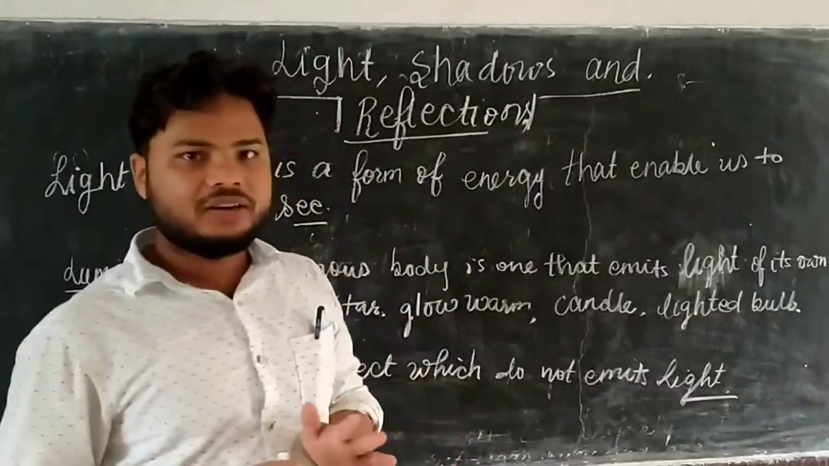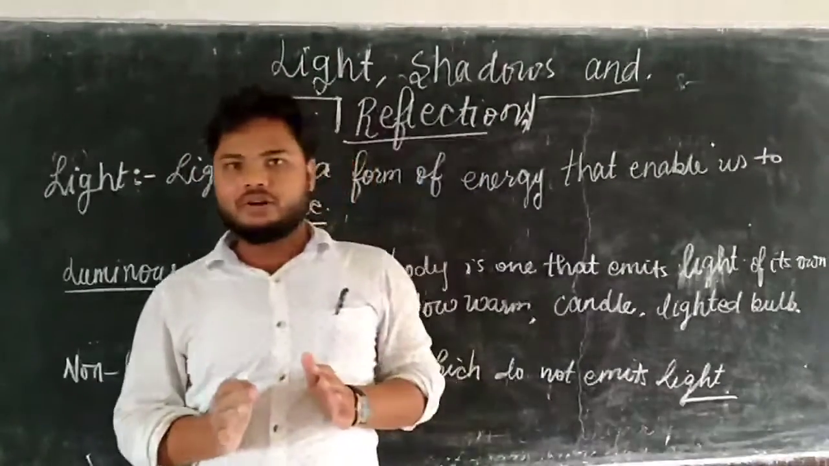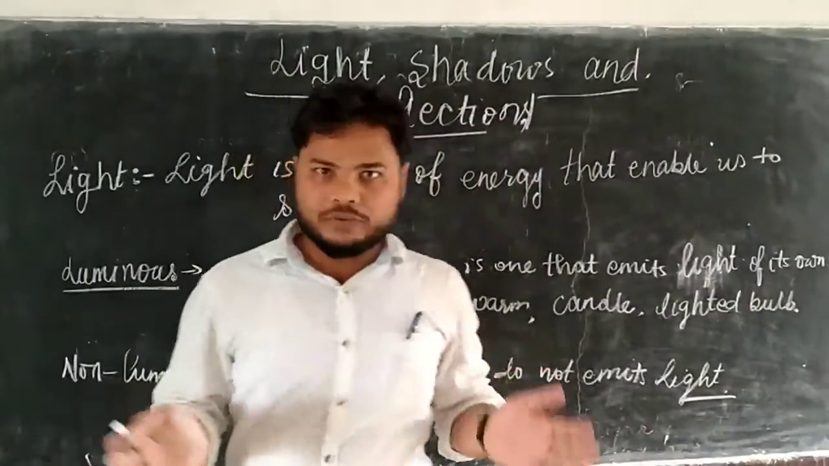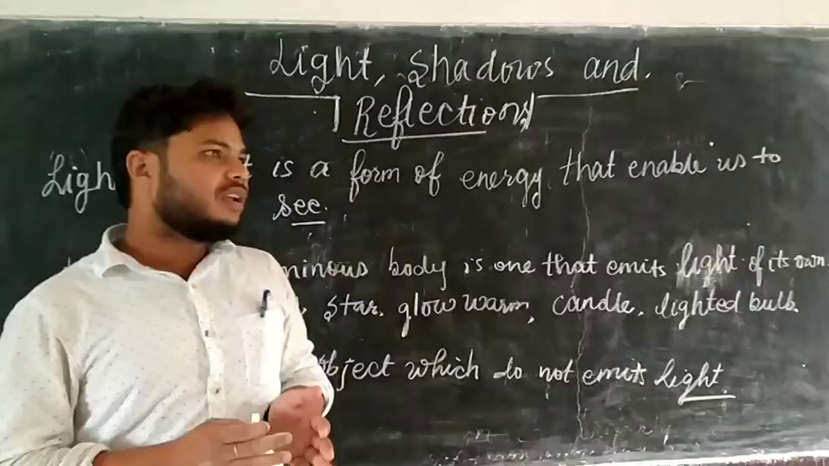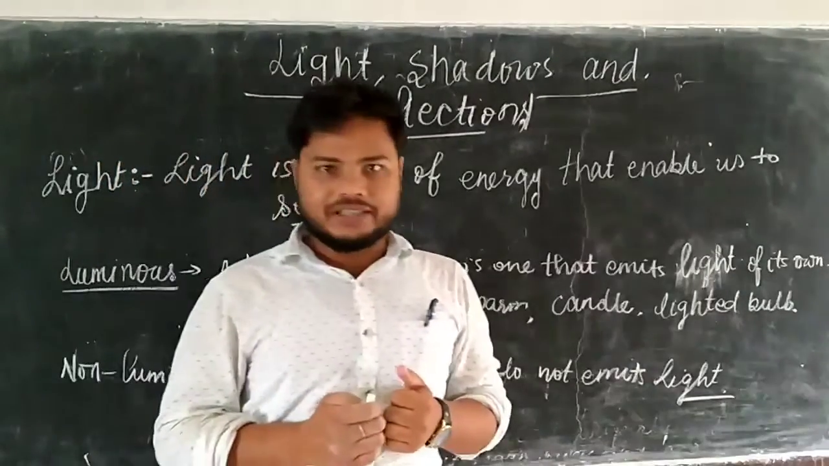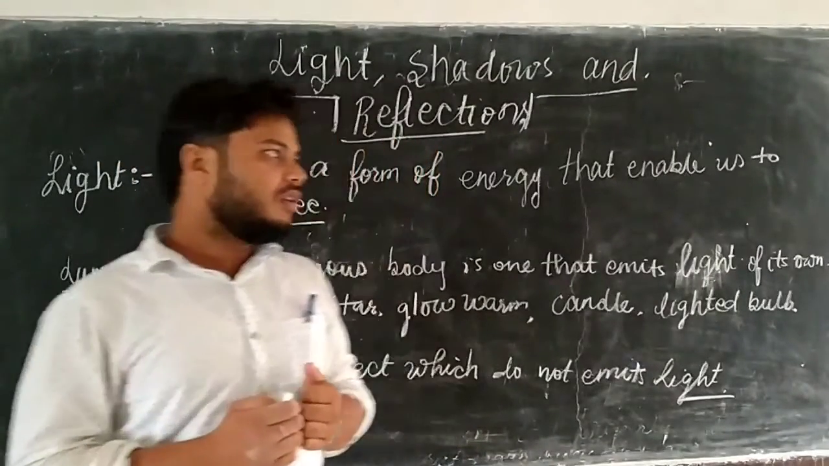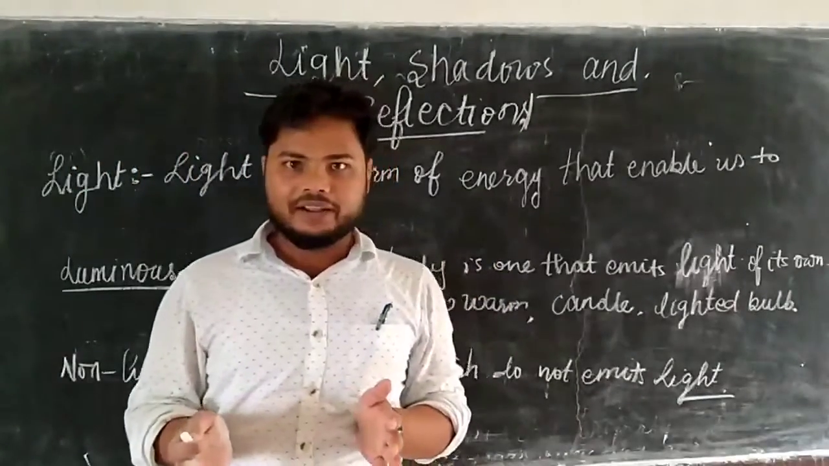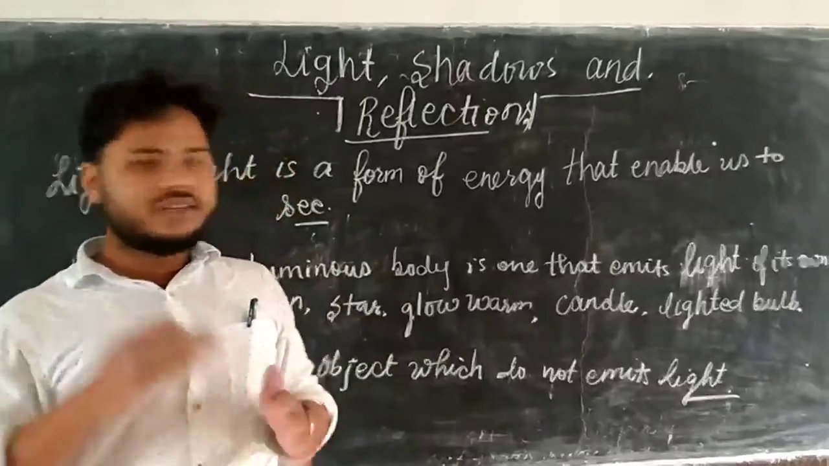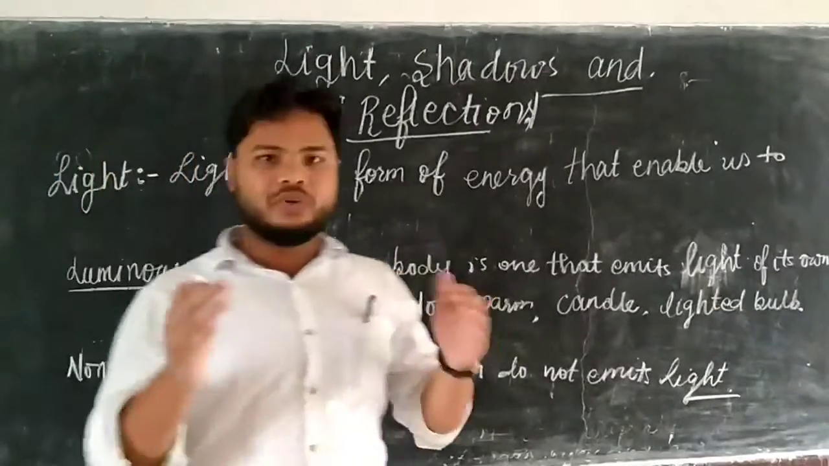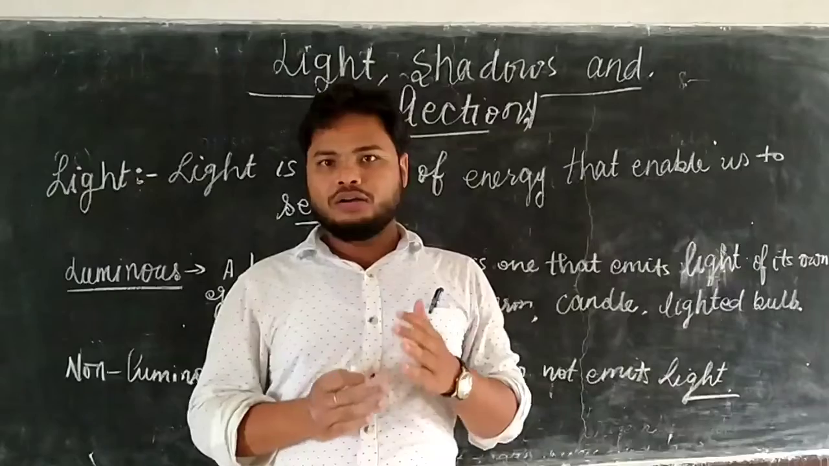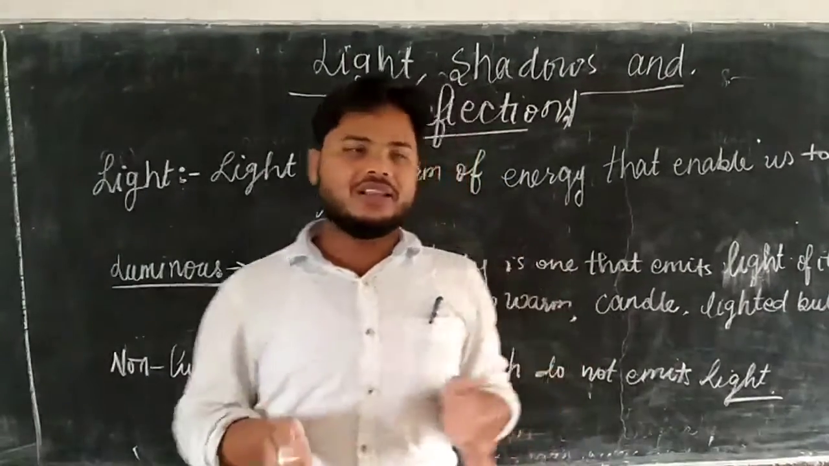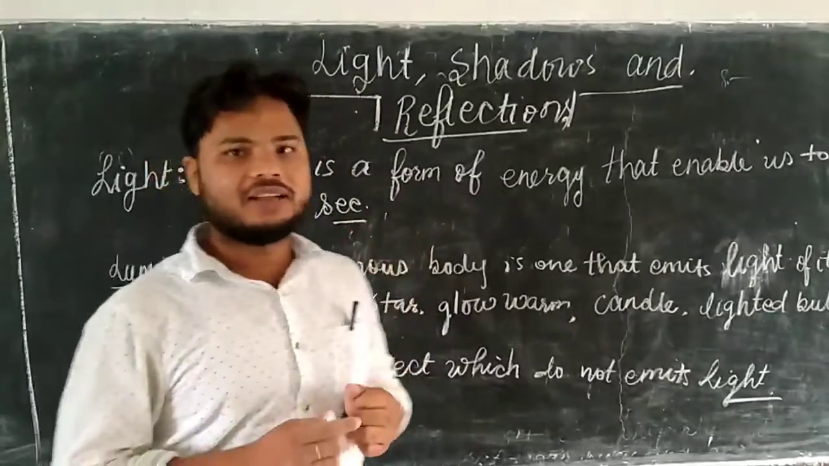Shadows and reflection. But first we will discuss light. What is light? Which type of object emits light? Which type of object does not emit light? Which type of object allows passage of light? Which type of object restricts passage of light? And which type of object allows partial passage of light? All these things we will discuss today in this class.